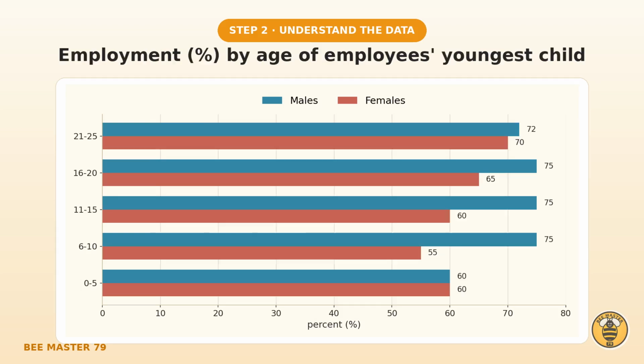The second chart links employment to the age of the employee's youngest child. Look at the shapes. Male employment stays almost flat at about 75%, whatever the child's age. Female employment behaves very differently. It is lowest near 55% when the youngest child is 6 to 10, then climbs steadily, reaching almost 70% once the child is 21 to 25.